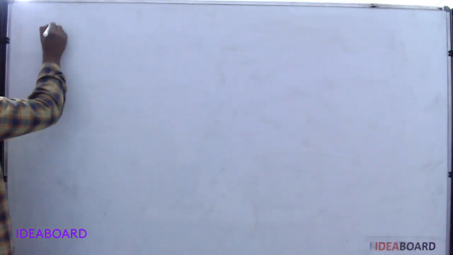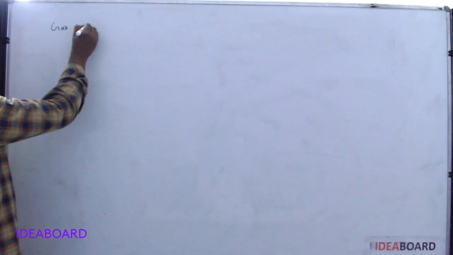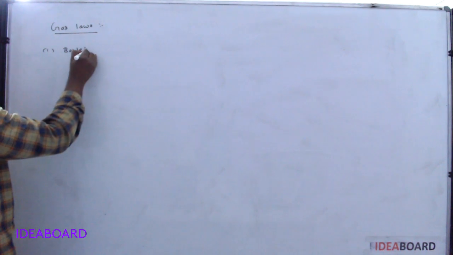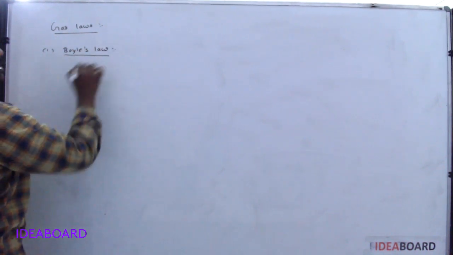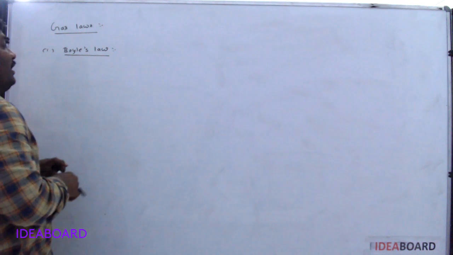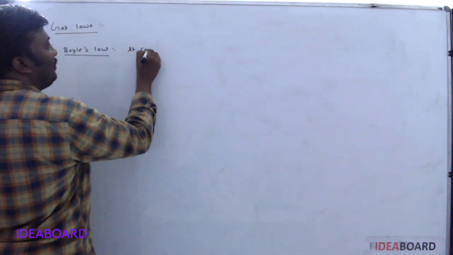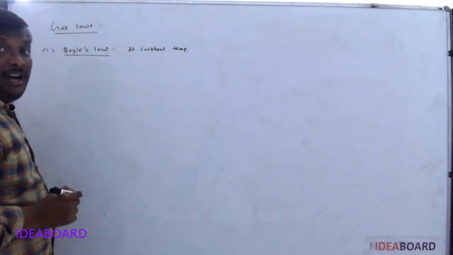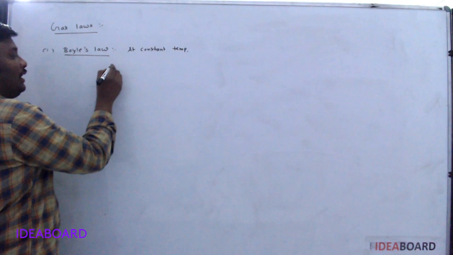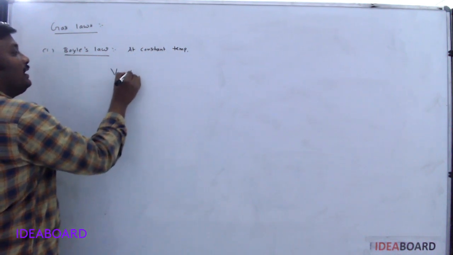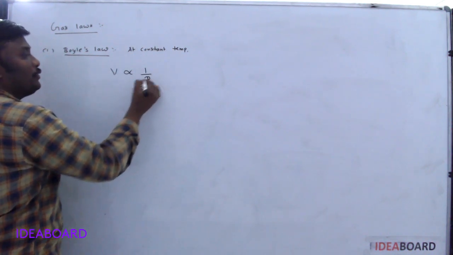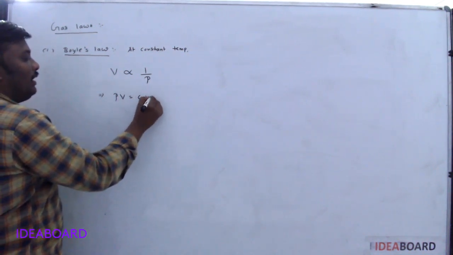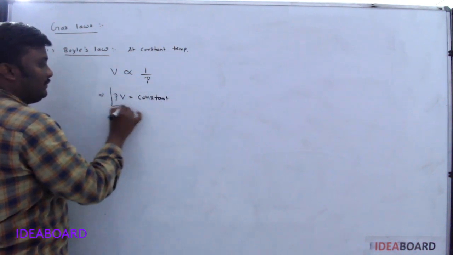Now we will go through gas laws. First one is Boyle's law. Boyle's law is explained at constant temperature. So at constant temperature, the volume of a given mass of gas is inversely proportional to the pressure. That implies PV always remains constant.